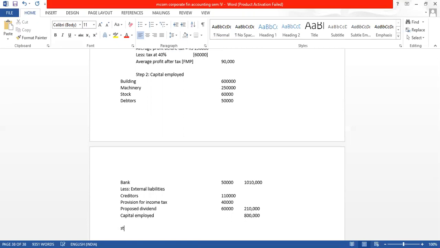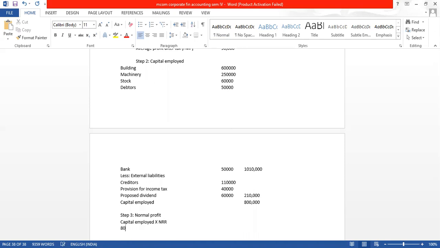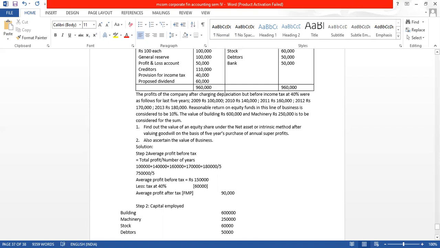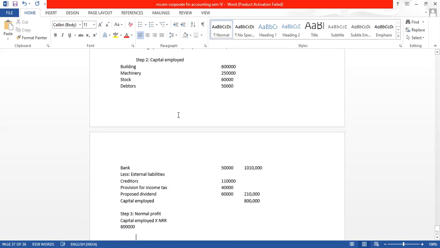So now our step 3 will be to find out the normal profit. Formula is capital employed into NRR. So capital employed, we got 8 lakhs. And what is the NRR? The reasonable rate of return is 10%. So 8 lakhs into 10%, we will get the normal profit, which is 80,000.